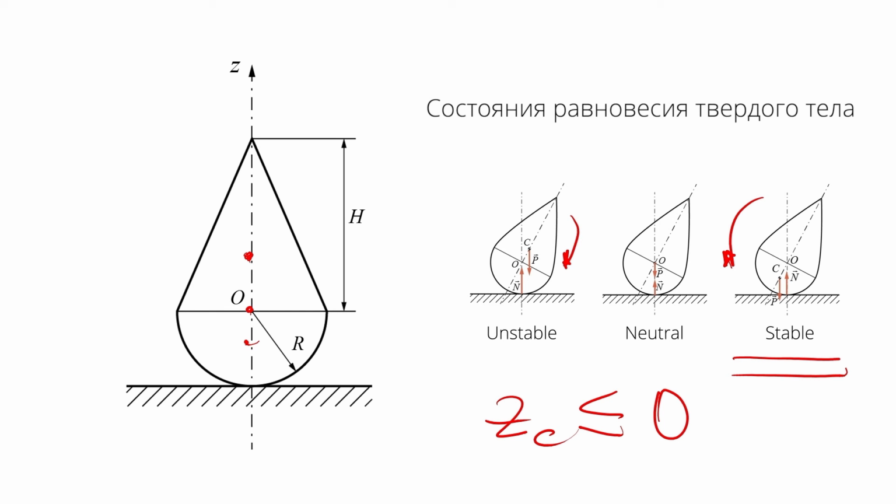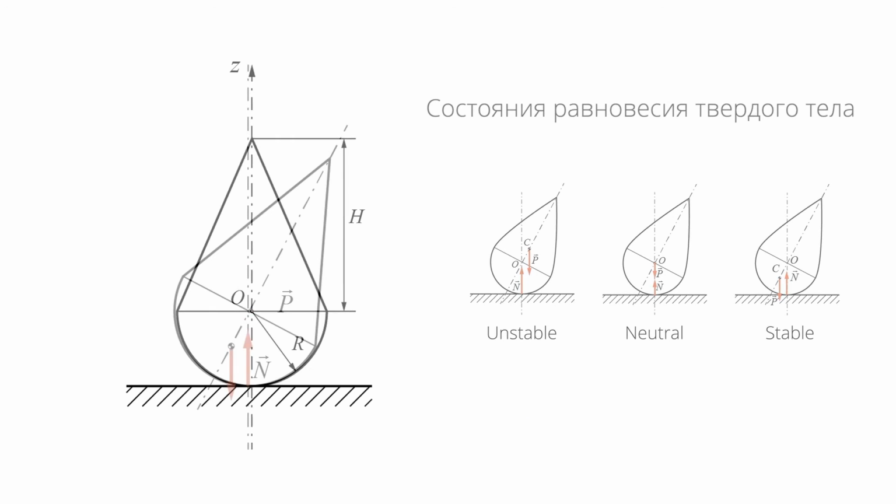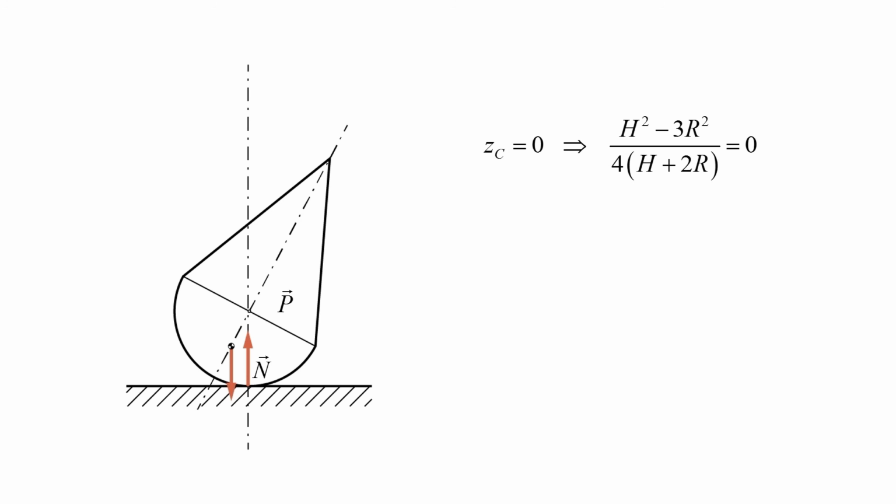To find the ultimate height h, we have to solve the equation. Equating z_c to 0 because the ultimate position is in the origin. The condition of the coordinate of the center of gravity found earlier as a function of height and radius is to be equated to 0 and to be solved with respect to the height. The ultimate height value is going to be the square root of 3 multiplied by r.